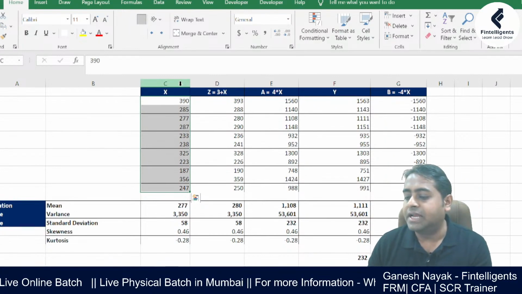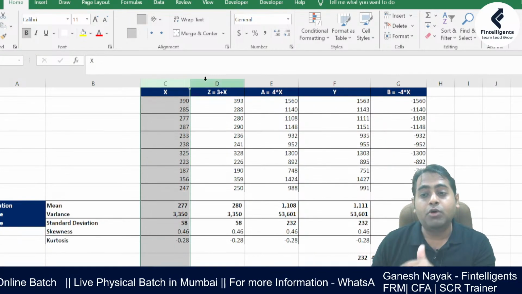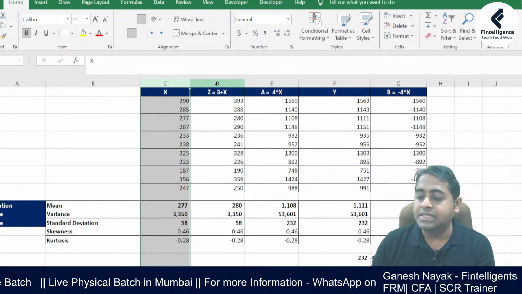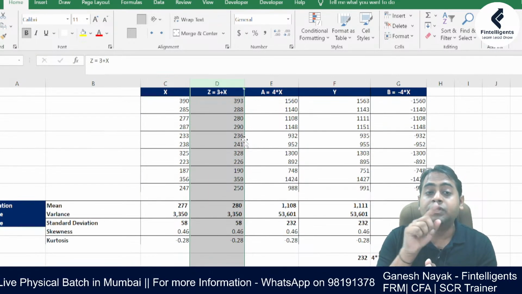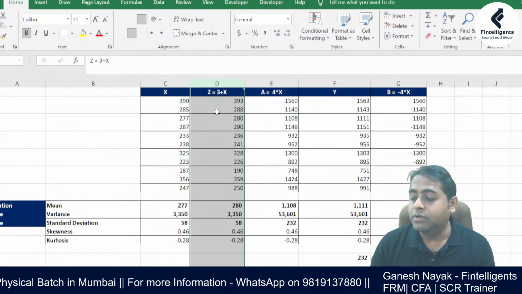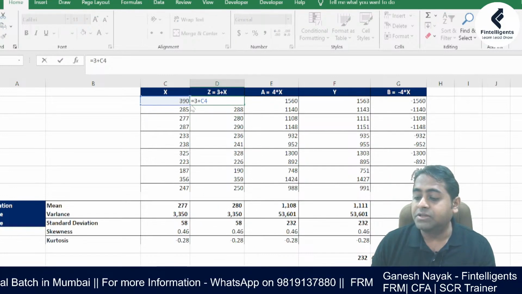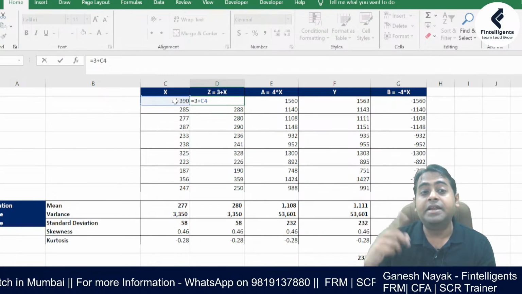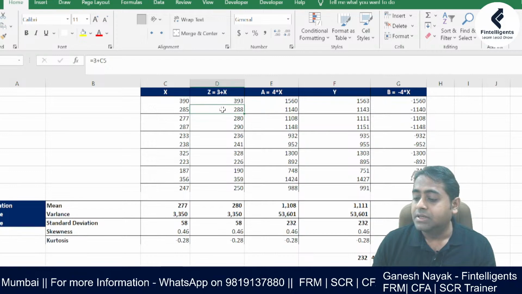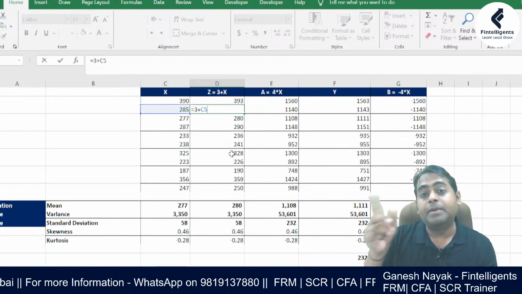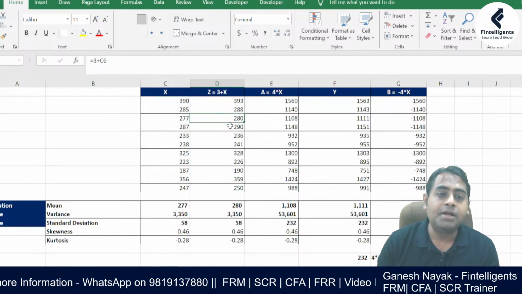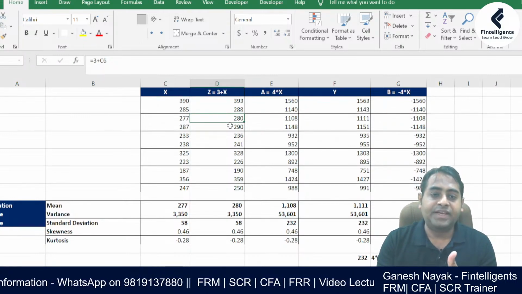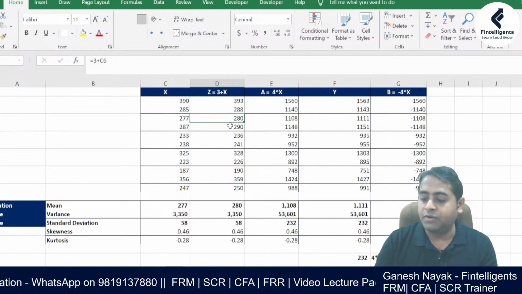If there's a random variable x and I've created one more random variable which is z, this z is taking the value of x but adding 3. So there is a constant which is getting added. How do I do this? What is the first number? 390. So I've taken 393 because I'm adding 3. Similarly, the next one, 285 plus 3. So basically my variable z is nothing but 3 plus that value of x.